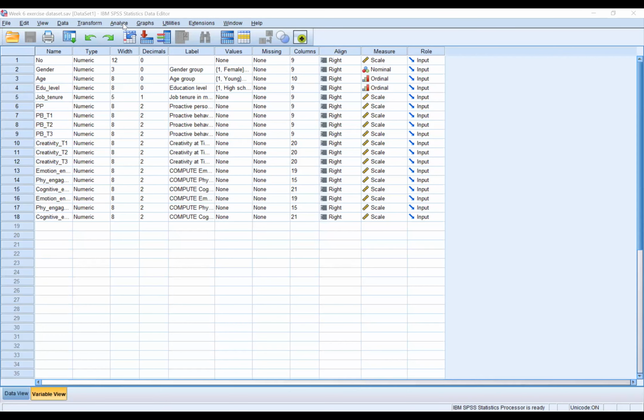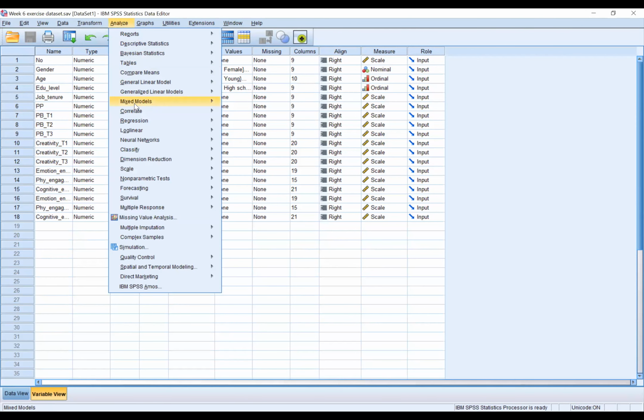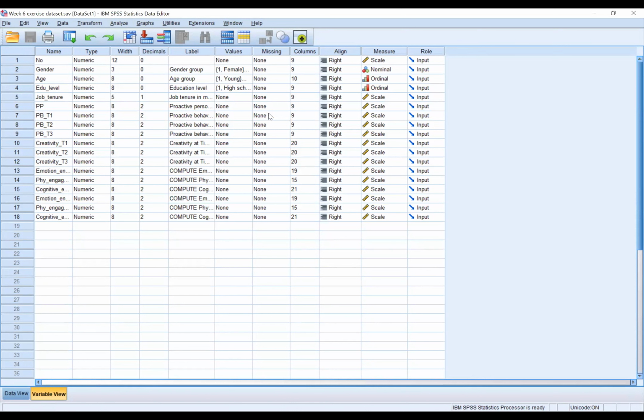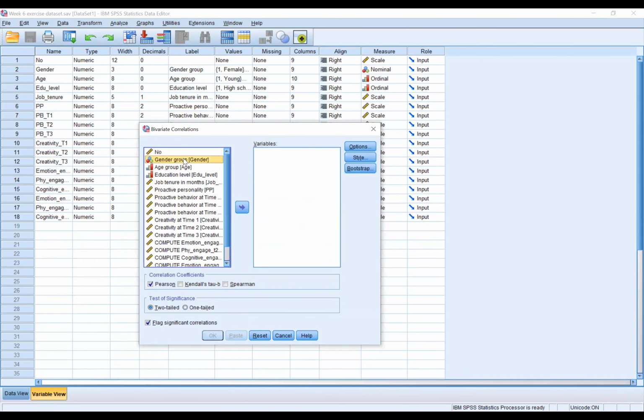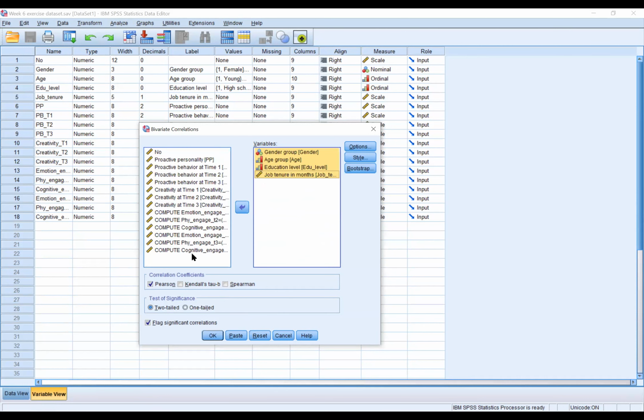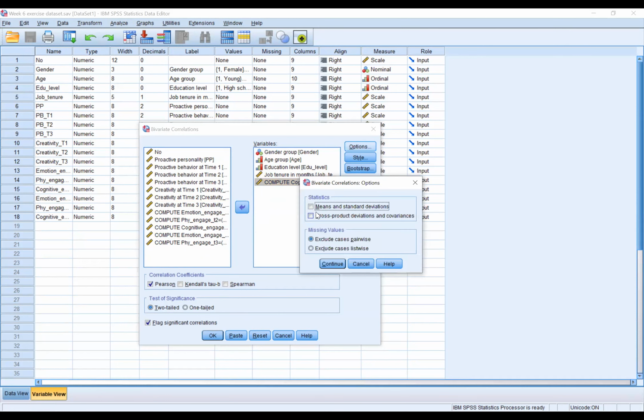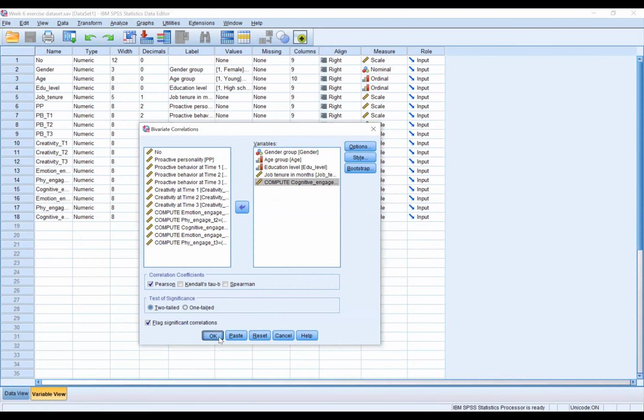The procedures for the data analysis, let me see. All right. First, we click on Analyze, Correlate, Bivariate, and we put all the key variables, gender, age, education level, and tenure, as well as cognitive engagement and time free, under the variable box. We click on the Pearson correlation coefficients option. We click on means and standard deviations, continue, and OK.